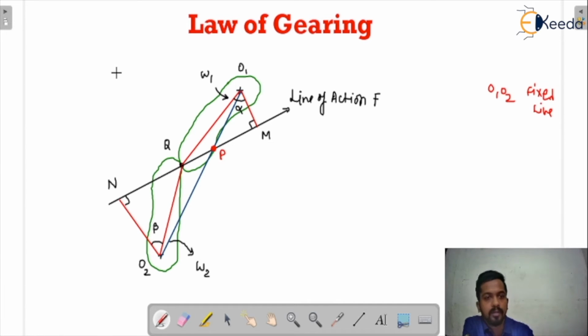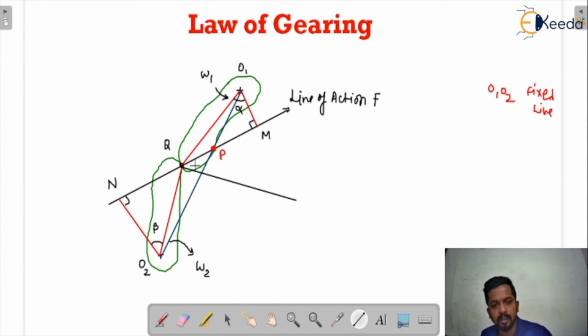You all know that when a body is in rotation, it has a tangential velocity. The second body has a tangential velocity in the direction perpendicular to the radius, so that would be in that direction. And the tangential velocity of the first body would be in that direction.